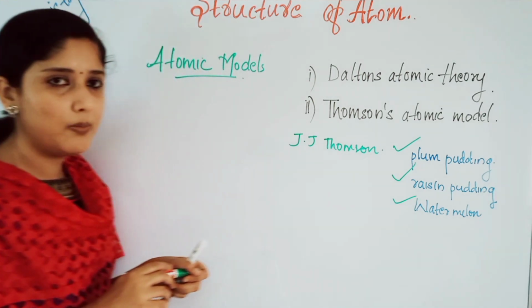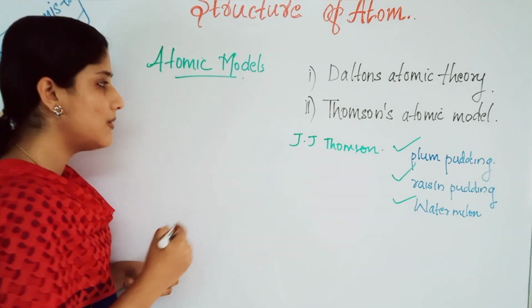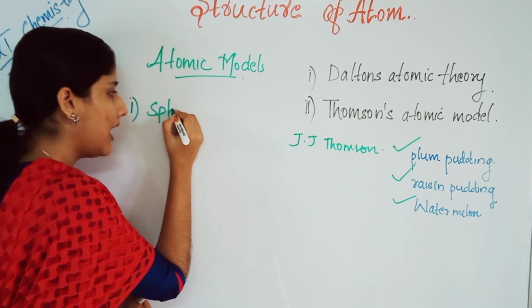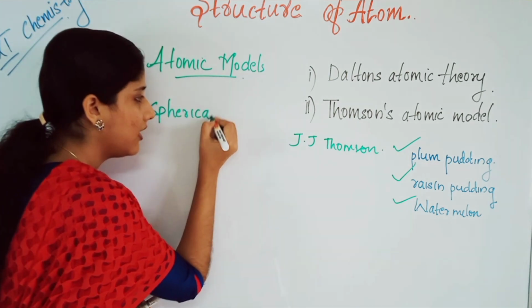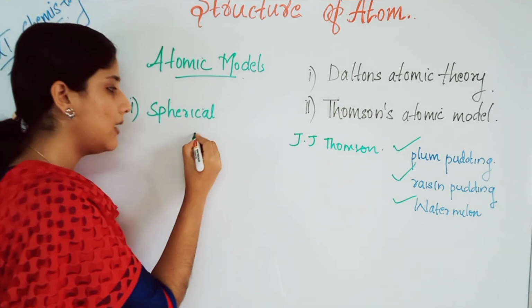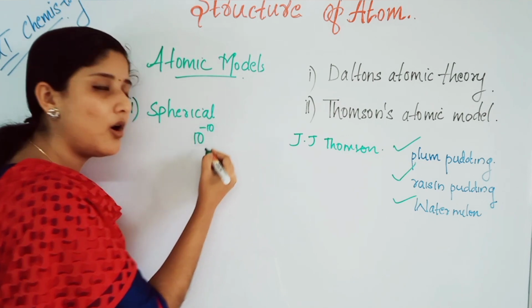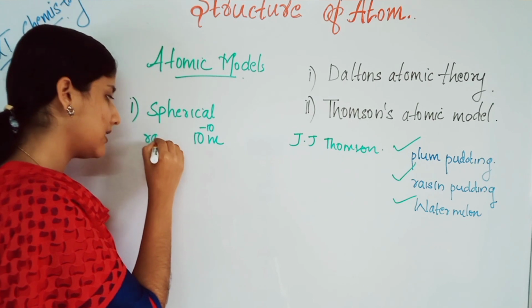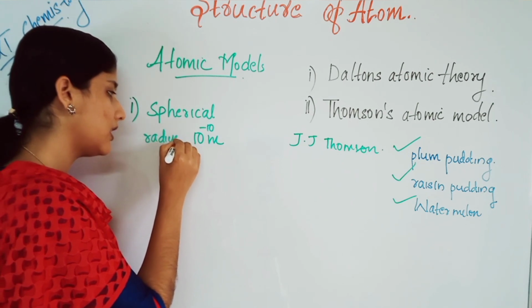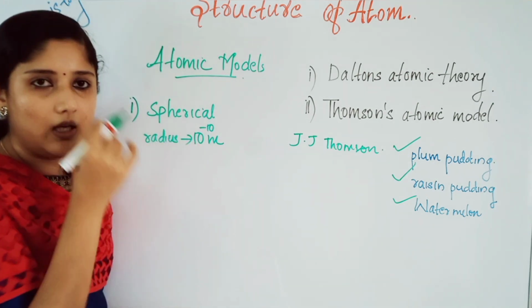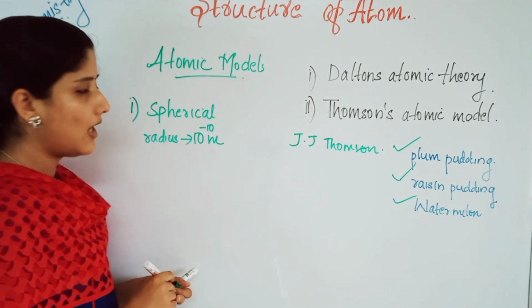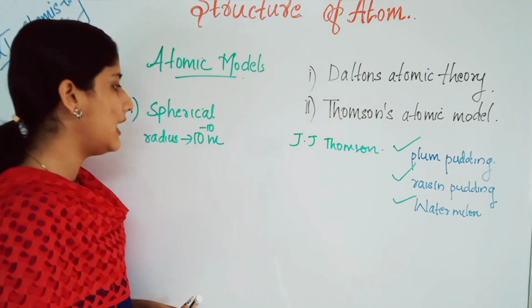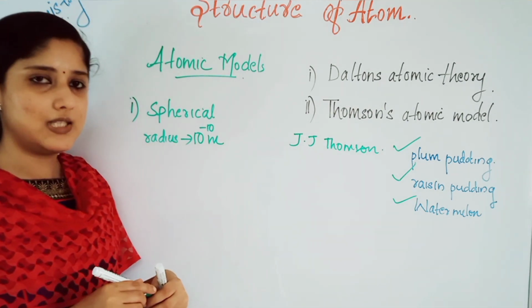Let's look at what he proposed. He told that atom is spherical in structure. It is spherical in shape. Okay, atom is spherical with a radius of approximately 10 power minus 10 meter. This is the first postulate proposed by J.J. Thomson: atom is spherical in shape with a radius of approximately 10 power minus 10 meter.